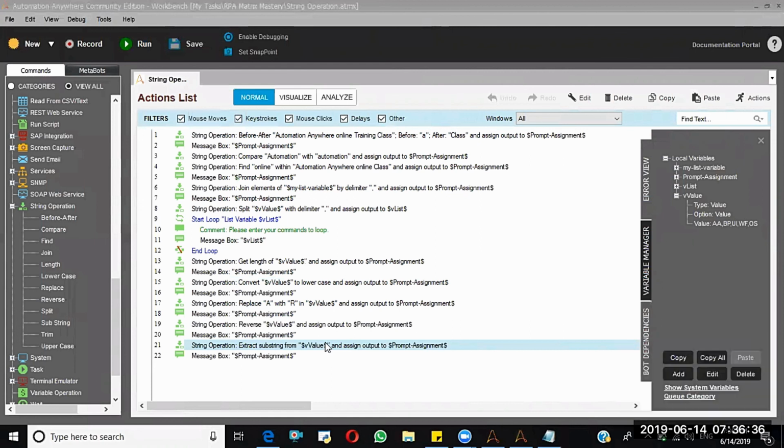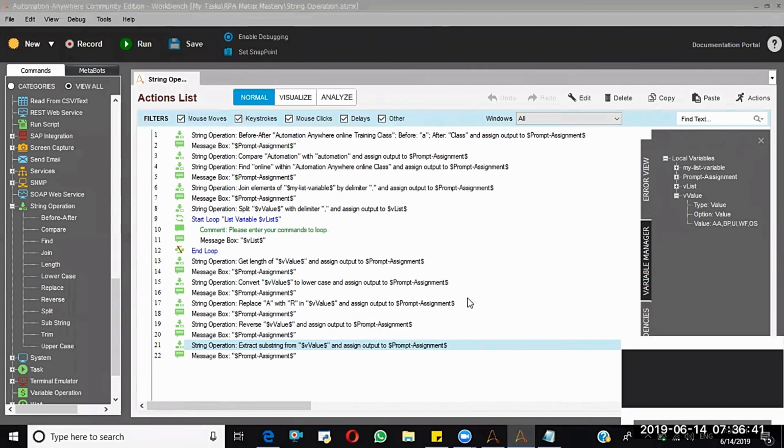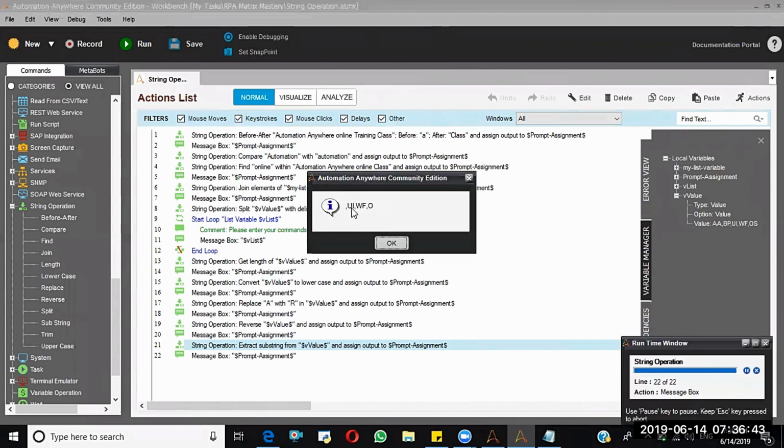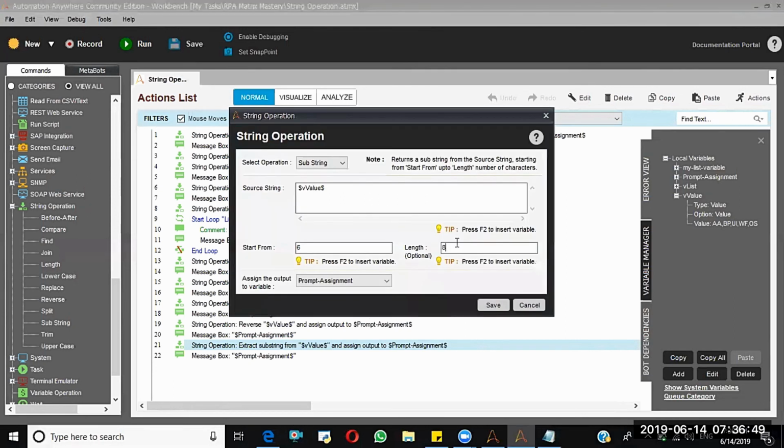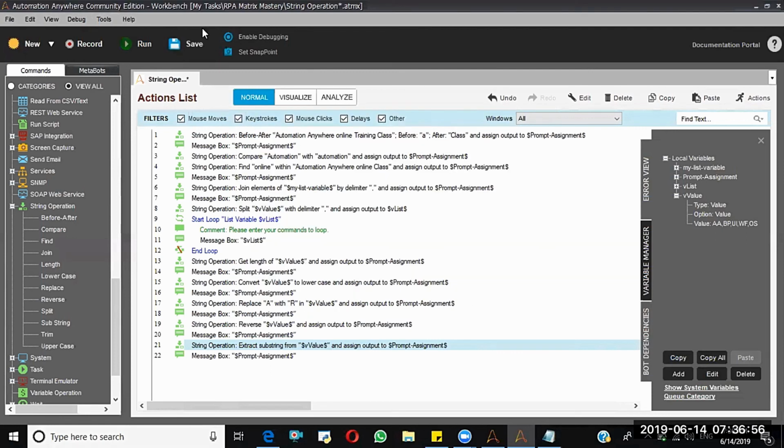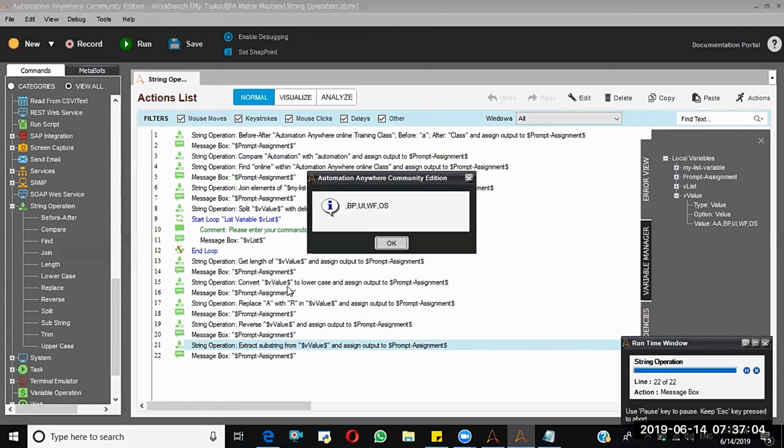I'll run just from here. See, it started from UI. This time I'll say this length is not required for me. I just want to extract the substring from the third character. So it will start from BP and it will give the entire string. Like this, it will work.